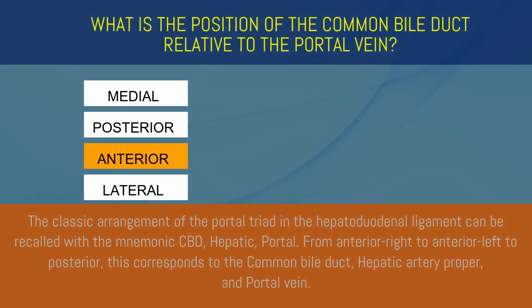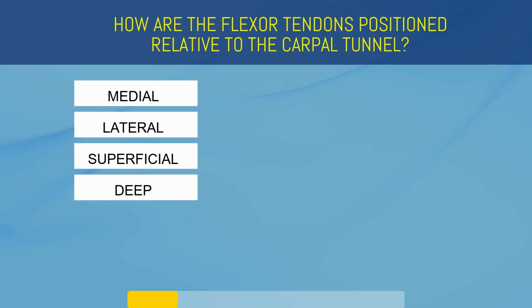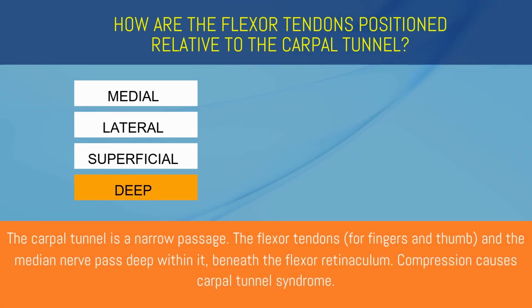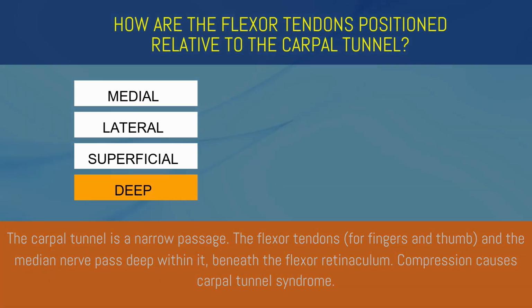portal vein. How are the flexor tendons positioned relative to the carpal tunnel? Medial, lateral, superficial, or deep? Deep. The carpal tunnel is a narrow passage. The flexor tendons and the median nerve pass deep within it, beneath the flexor retinaculum. Compression causes carpal tunnel syndrome.